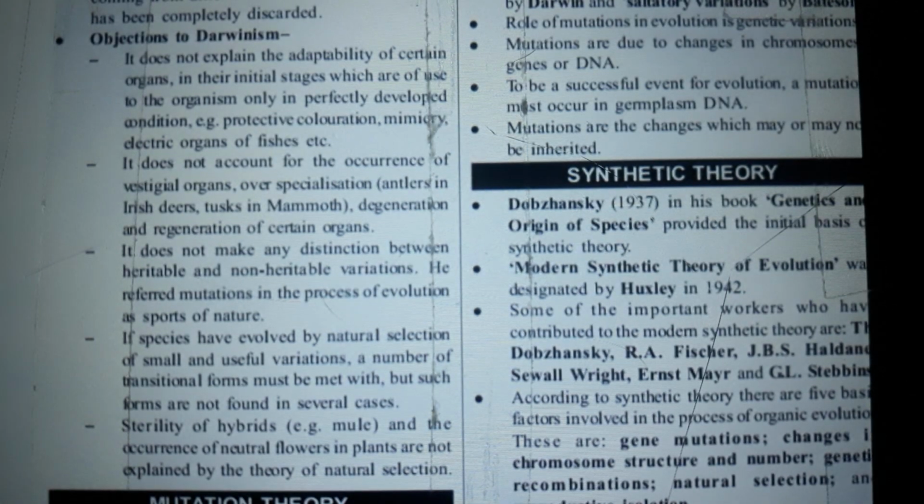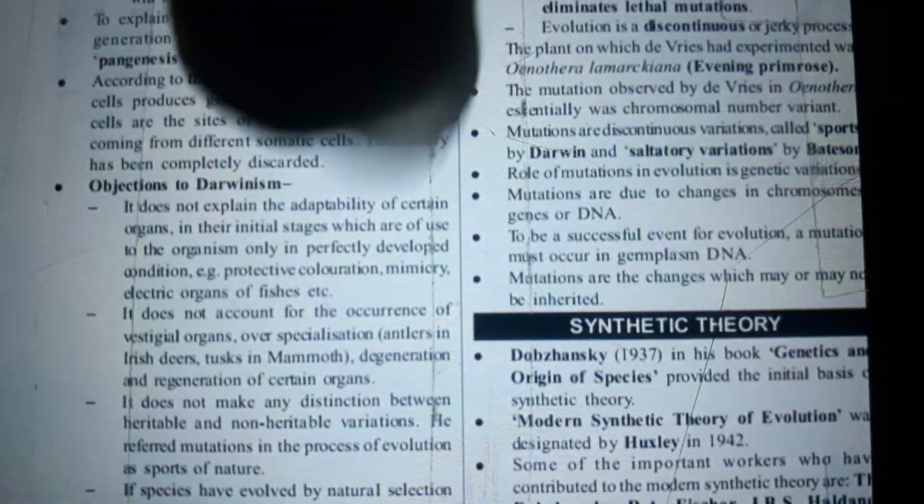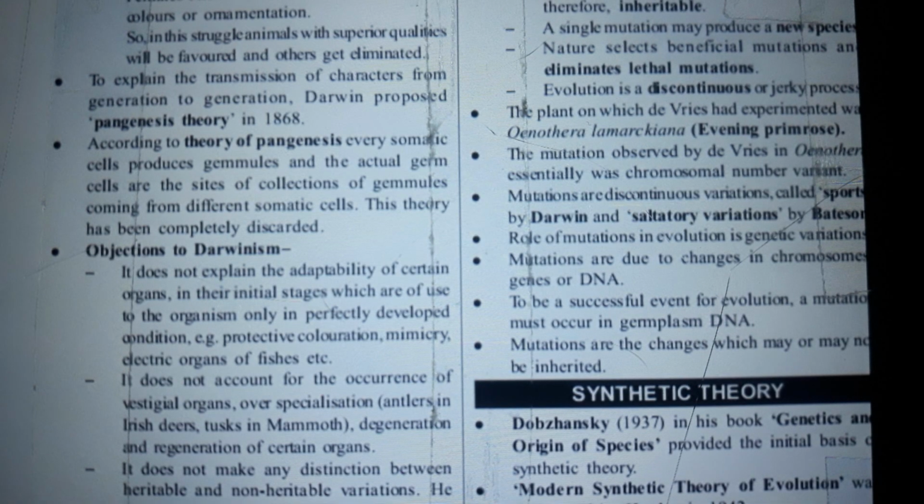Objection to Darwinism, or just before that, just a second. Females often choose the males with brilliant colors or ornamentation, so in this struggle, animals with superior qualities will be favored and others eliminated. To explain the transmission of characters from generation to generation, Darwin proposed pangenesis theory in 1868.